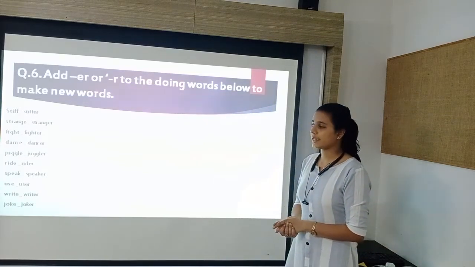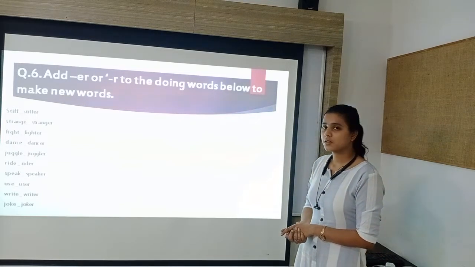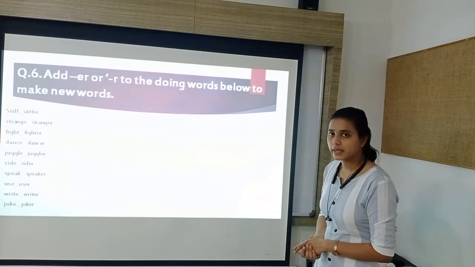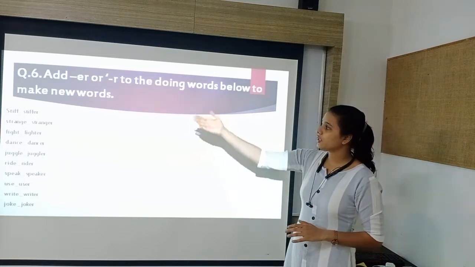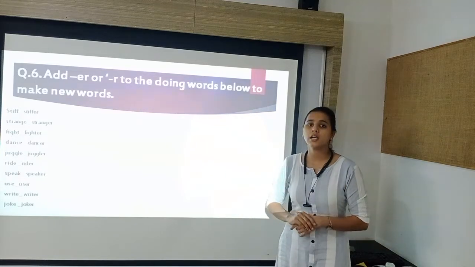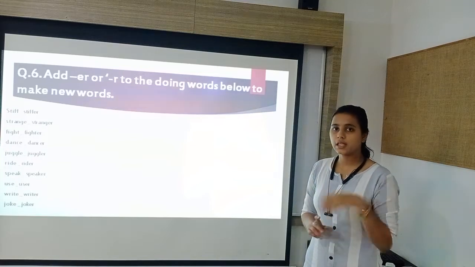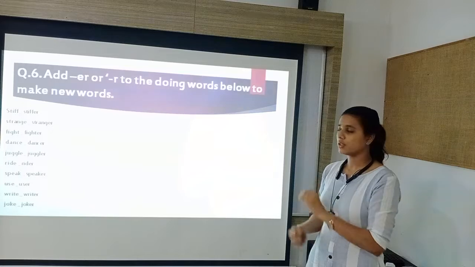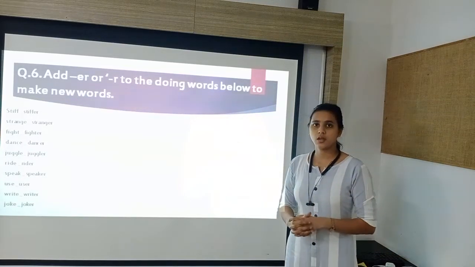Next is ride. The new word will be rider. Then speak, speaker. Use, user. Write, writer. Joke, joker. Now, these doing words and the new words are nouns. In this way, you have to add er or r and make a new word from the given words. Now, let us understand the meaning of these words.